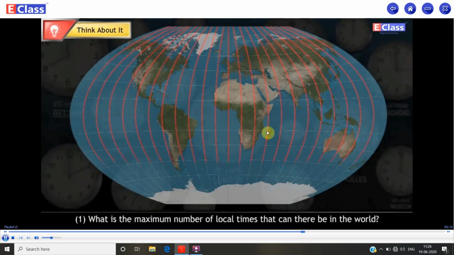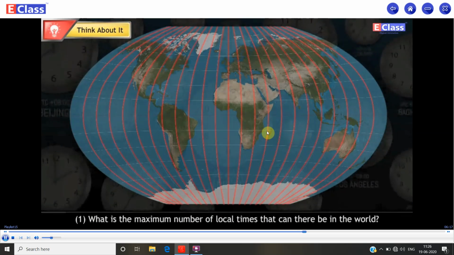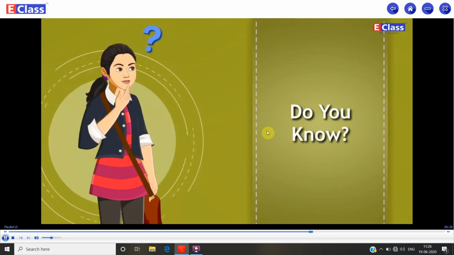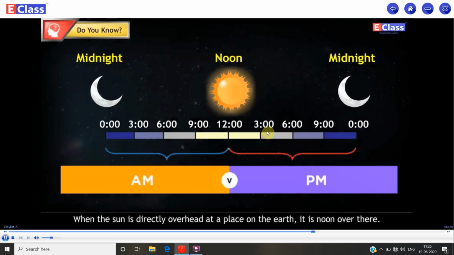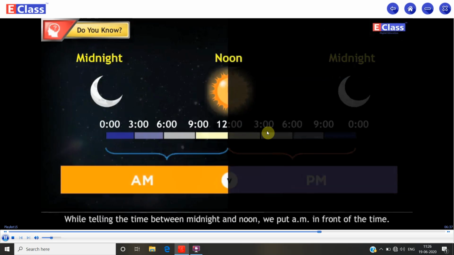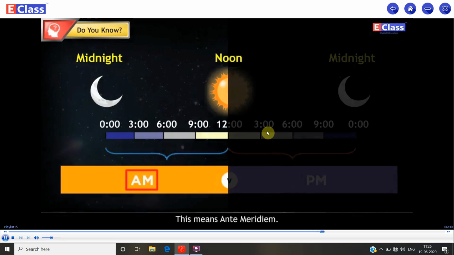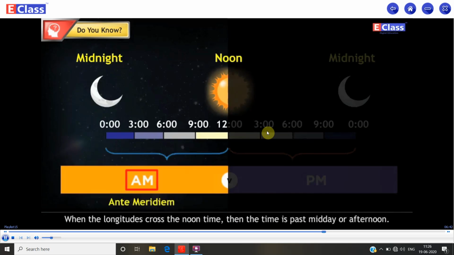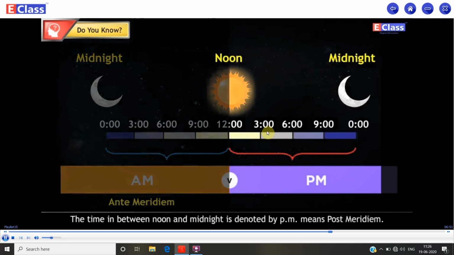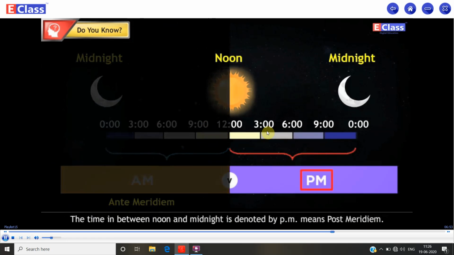Think about it. What is the maximum number of local times that can there be in the world? How many longitudes pass the sun in 1 hour? Do you know? When the sun is directly overhead at a place on the earth, it is noon over there. While telling the time between midnight and noon, we put AM in front of the time. This means anti-meridian. When the longitudes cross the noon time, then the time is past midday or afternoon. The time in between noon and midnight is denoted by PM, meaning post meridian.